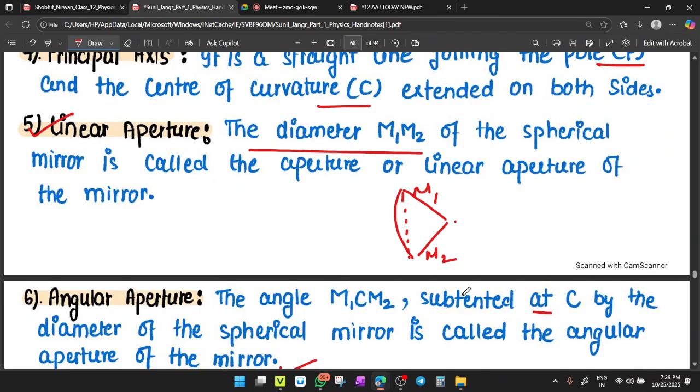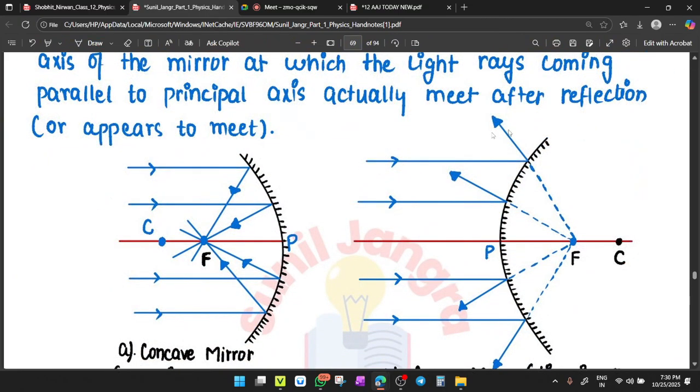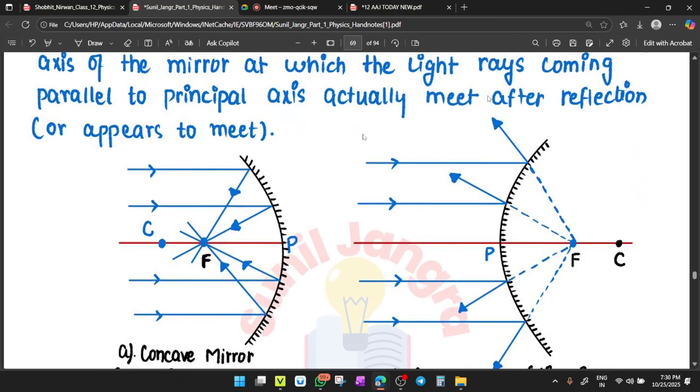What is principal focus? Student, what is principal focus? Principal focus is a point on the principal axis of the mirror at which the light rays coming parallel to the principal axis actually meet after reflection. This thing is very important. This line is meet after reflection.